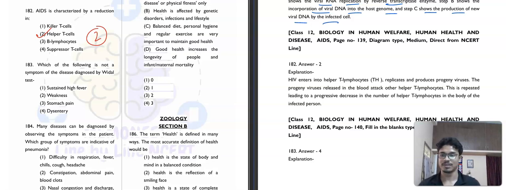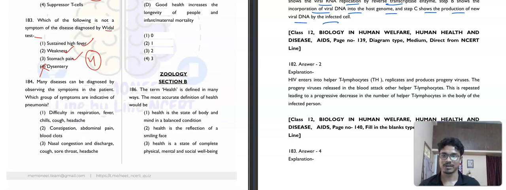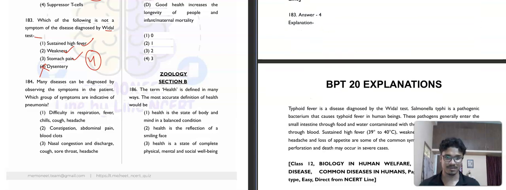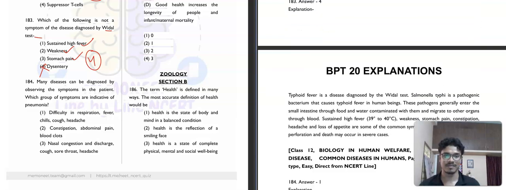Question number 183. Which of the following is not a symptom of the disease diagnosed by the Widal test? Sustained high fever, typhoid, weakness, stomach pain, dysentery. Fourth option. Do you understand this? The Widal test is basically for typhoid. So typhoid fever is the disease diagnosed by the Widal test, and these are the symptoms of typhoid.